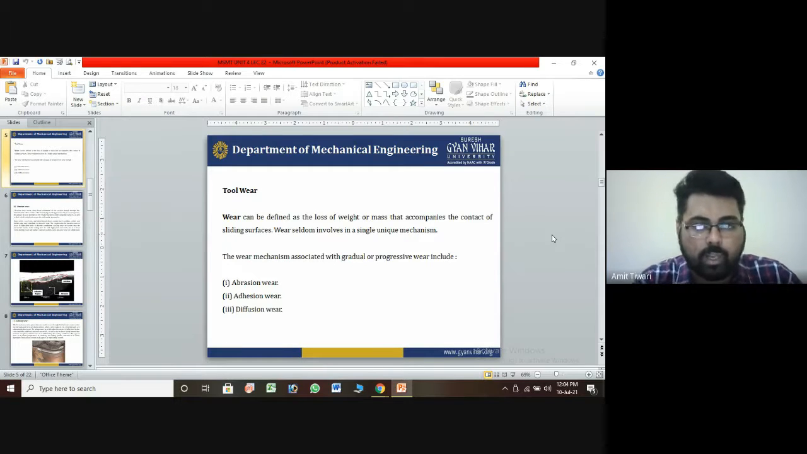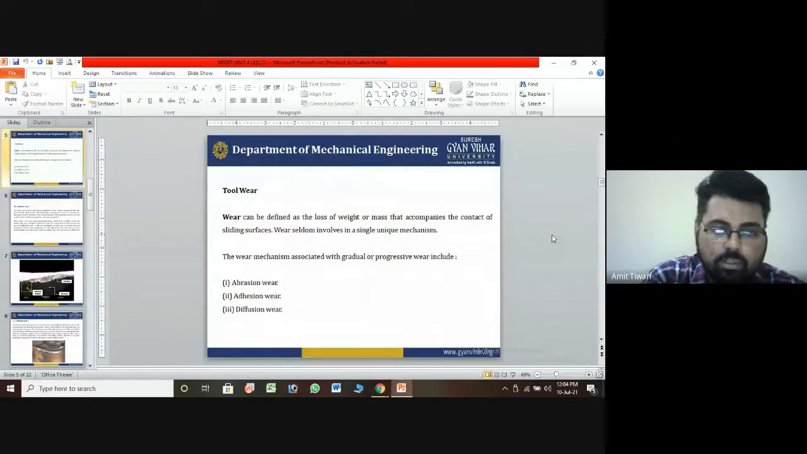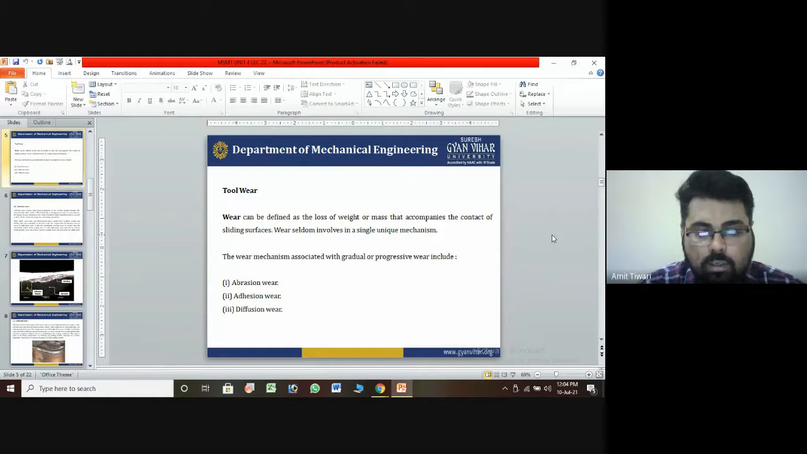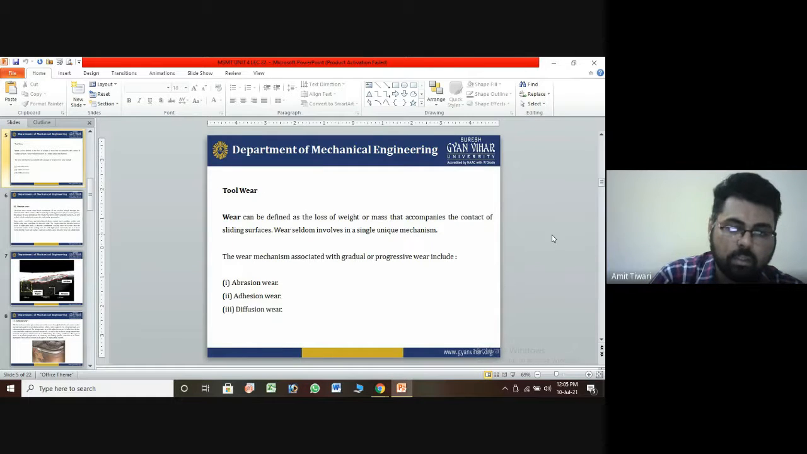So these are some mechanisms that occur, and abrasive wear, adhesive wear, and diffusion wear are responsible for that. Abrasive wear, adhesive wear, and diffusion wear are basically the three types of wear generally used in the wear mechanism, and you can identify which type of failure has occurred. This failure occurs under different conditions and responsible factors for the wearing. So we know that there are different types of mechanisms.